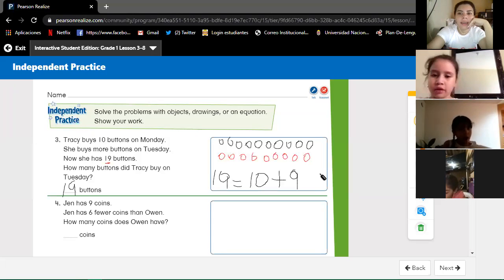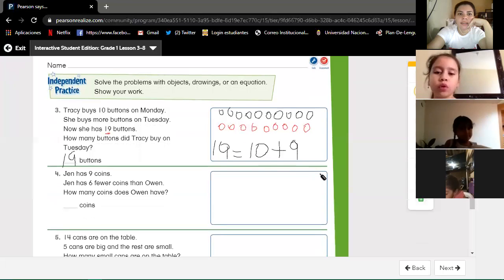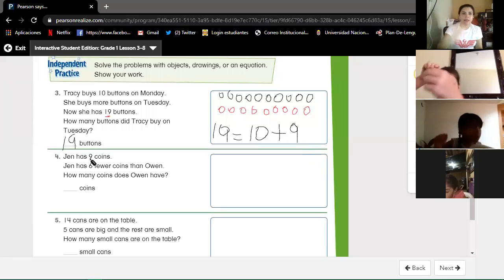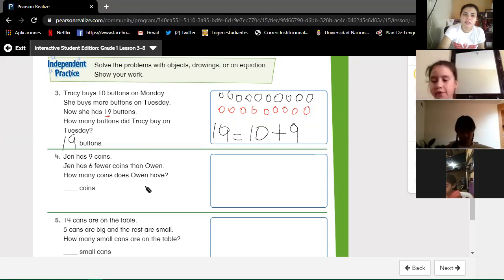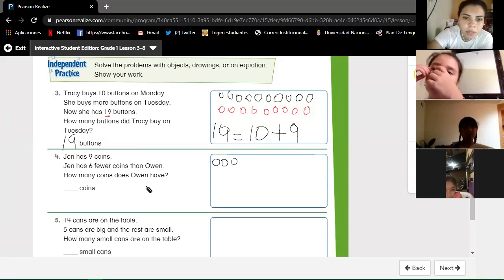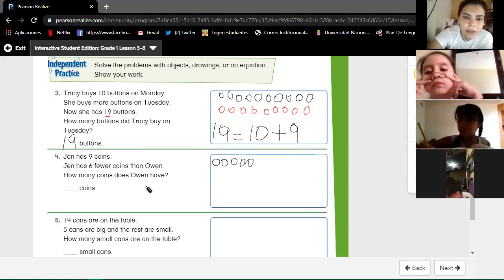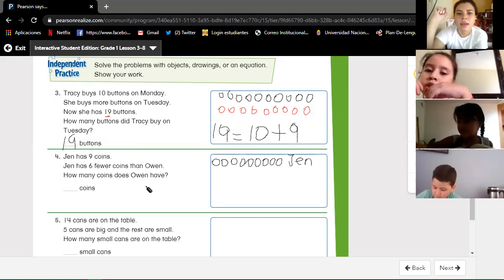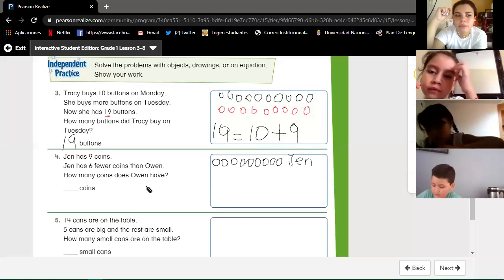Yes. Excellent. In the second exercise, we have: Ten has 9 coins. Ten has 6 fewer coins than Owen. How many coins does Owen have? What are we going to do? In the first part, we're going to draw the 9 coins from Ten. 1, 2, 3, 4, 5, 6, 7, 8, 9. There are the 9 coins from Ten.